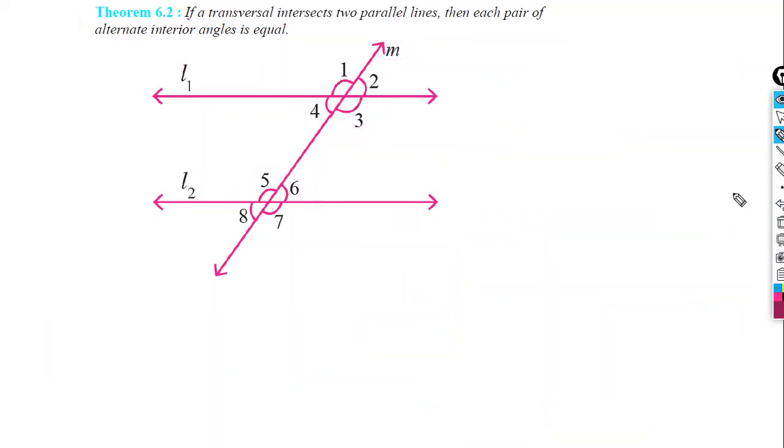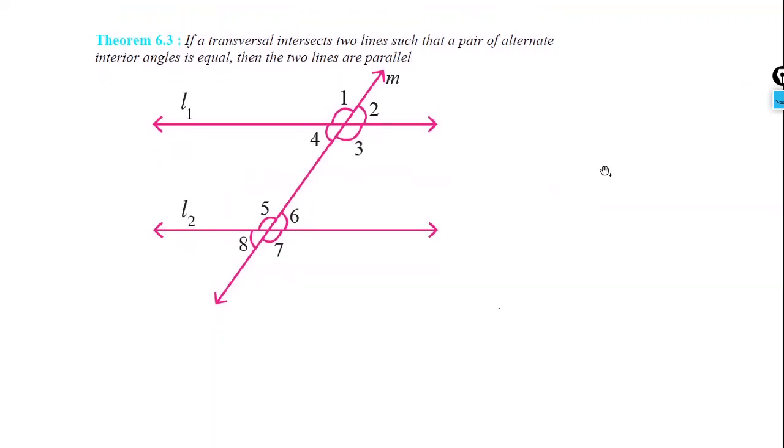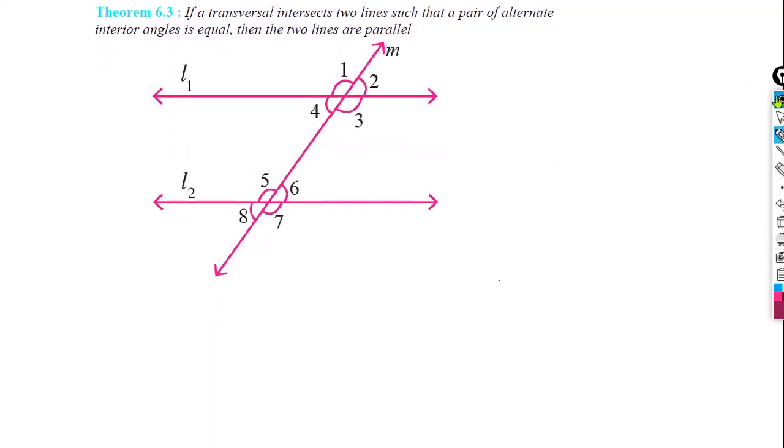Now, another theorem is there, that is 6.3. Okay, we can prove this theorem also. Here, if a transversal intersects two lines such that a pair of alternate interior angles is equal, then the two lines are parallel. Okay, so here the lines are not given to be parallel, only two lines L1 and L2 are given and M is intersecting.